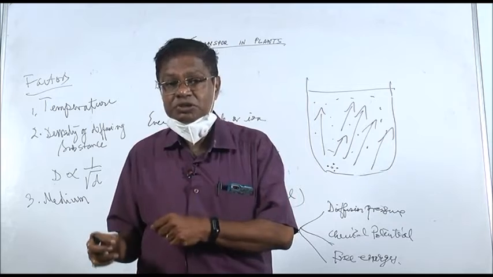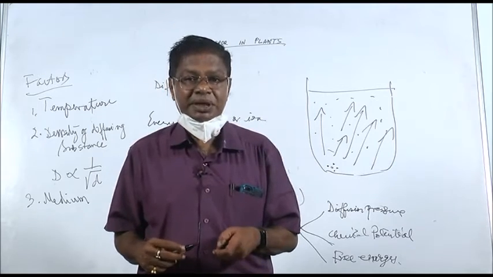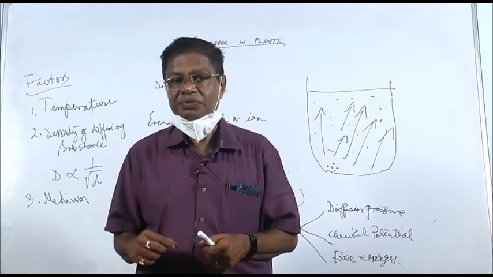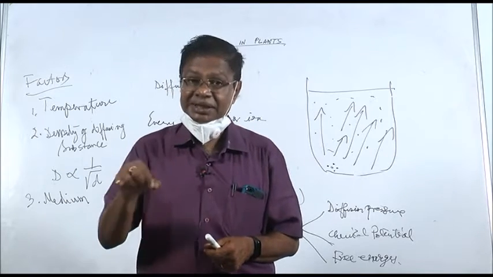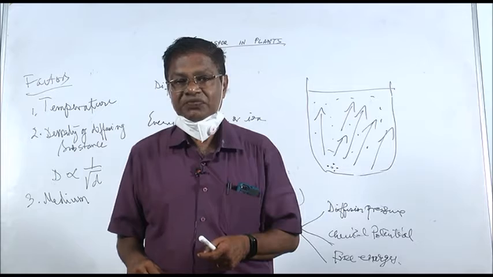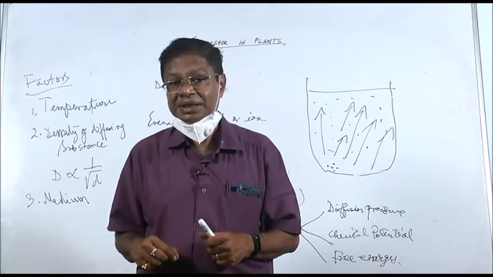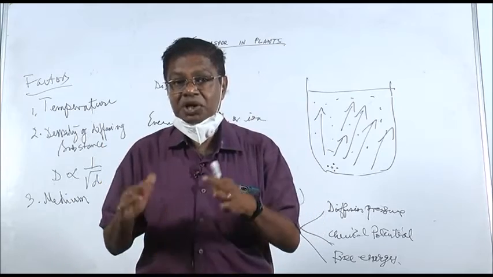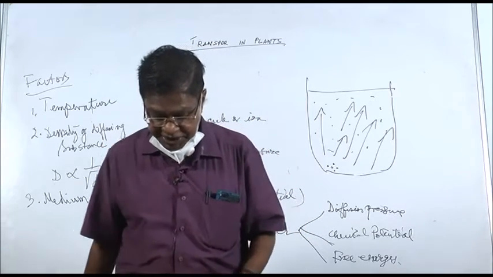And if water is more dense, how will water become dense? Suppose instead of pure water, we take sugar solution and in that we put copper sulfate. Then the diffusion will be less because the water is more dense because of sugar particles.